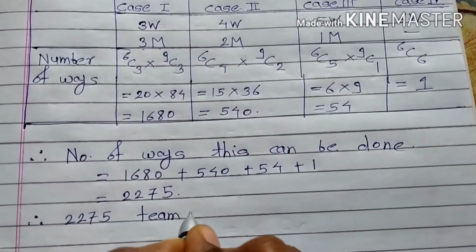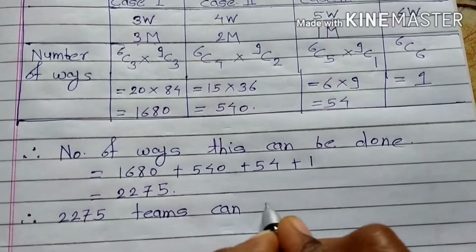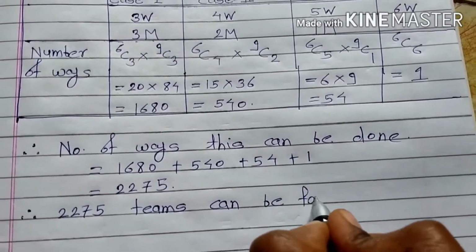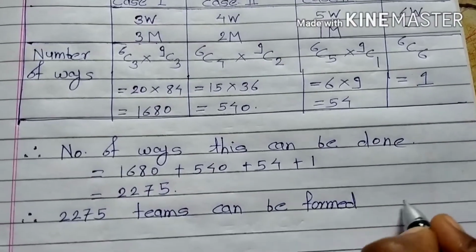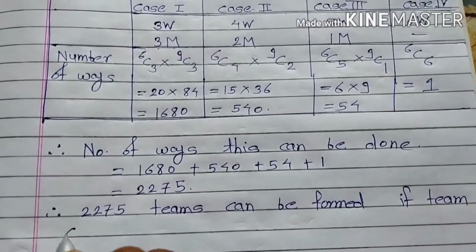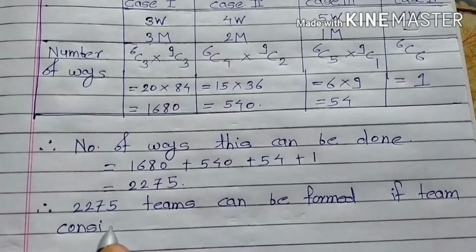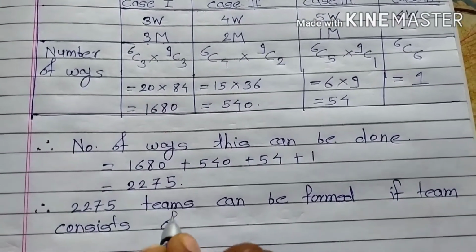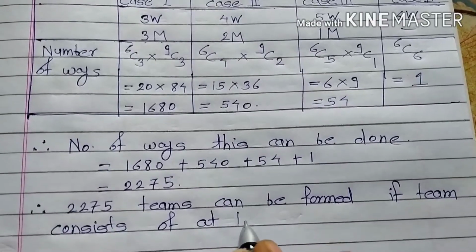So therefore 2275 teams can be formed if team consists of at least 3 women.